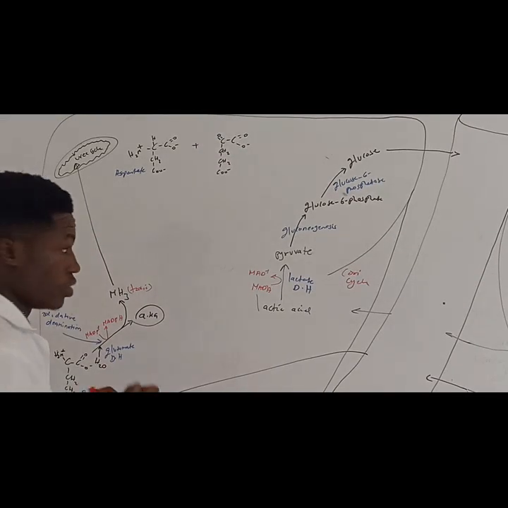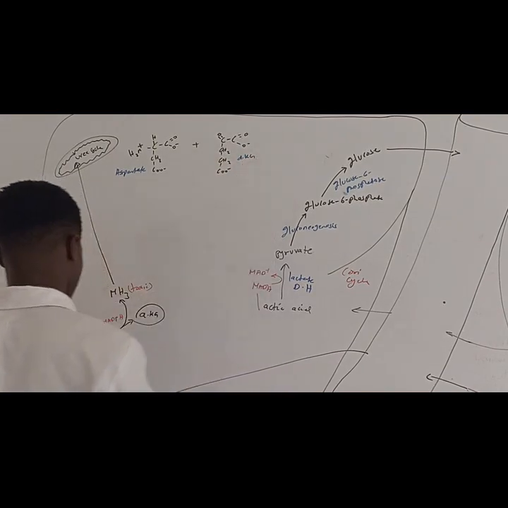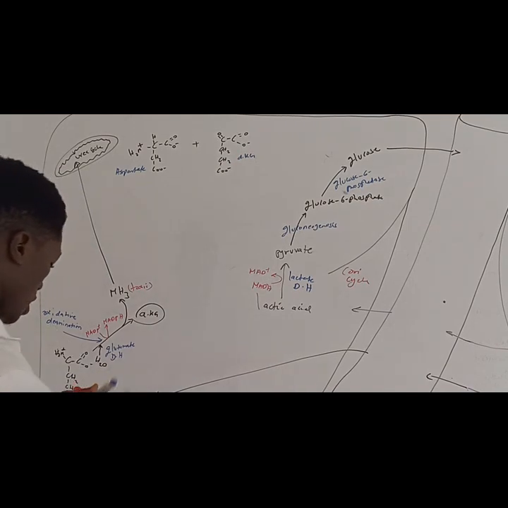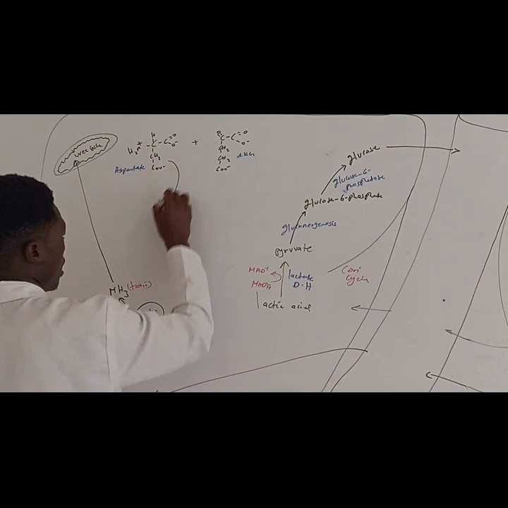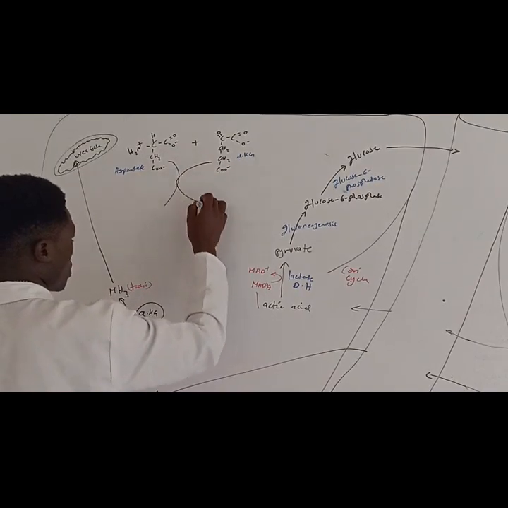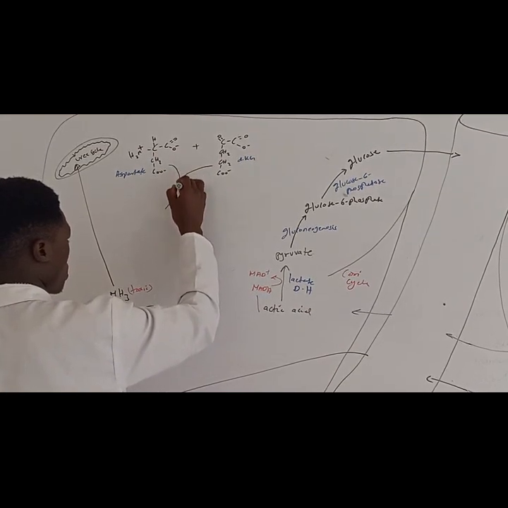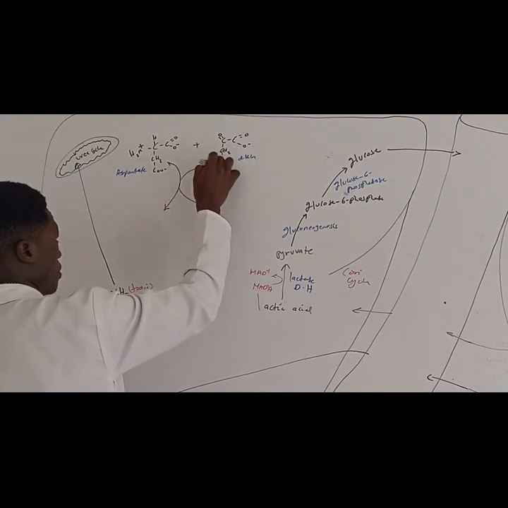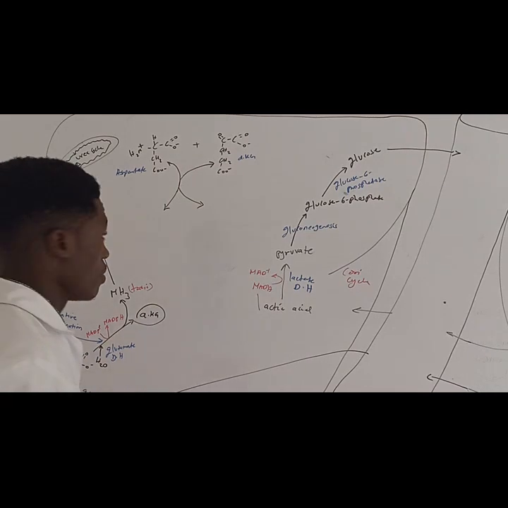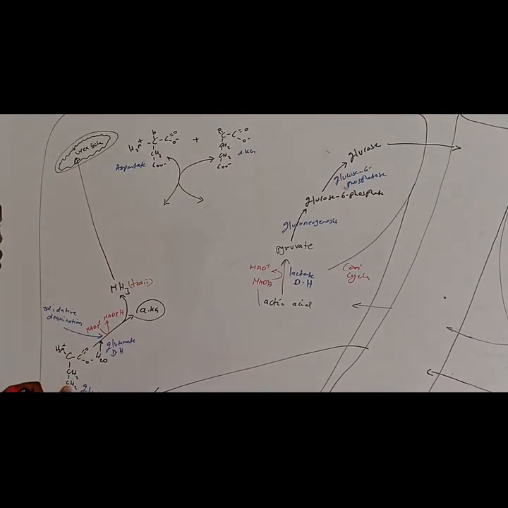This is alpha ketoglutarate. So when we add these two, we are going to form... And remember, these reactions are reversible. So maybe when we see in other books, we start with the products.